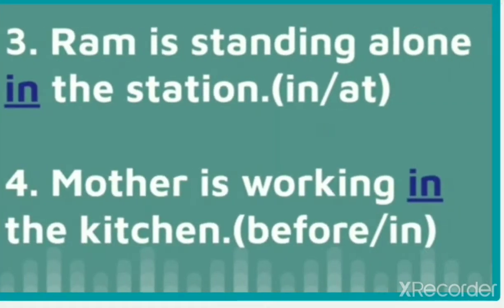Next we have, Ram is standing dash the station. Where is he standing? In the station.